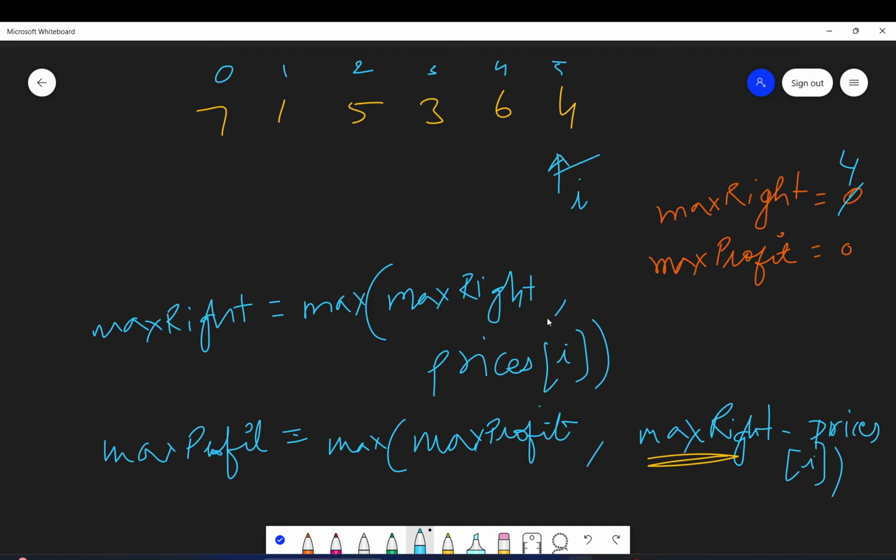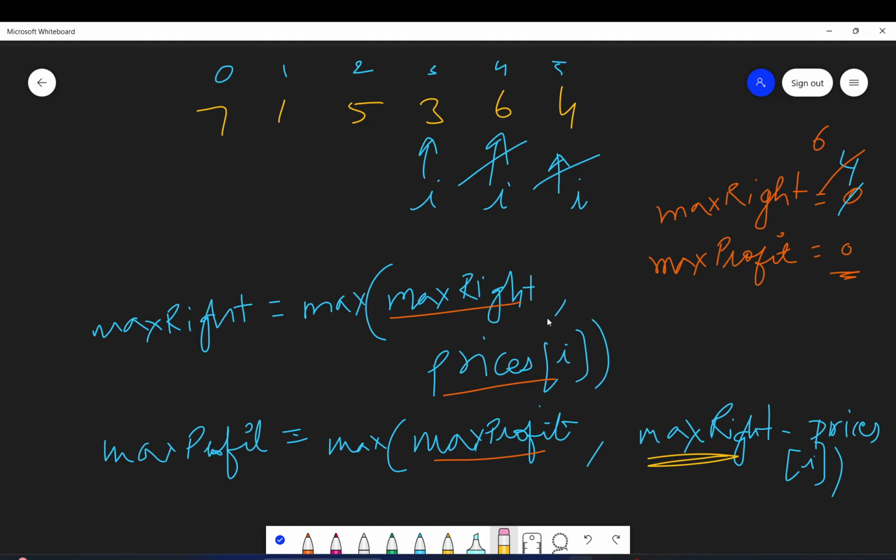Now let's move forward. So I will now come here. So here 6 is the price of I, and max right is 4. So obviously 6 is greater, so this will get updated to 6. And your max profit is 0, comma, max right 6 minus prices of I, which is also 6. So again, your max profit will be 0 only.